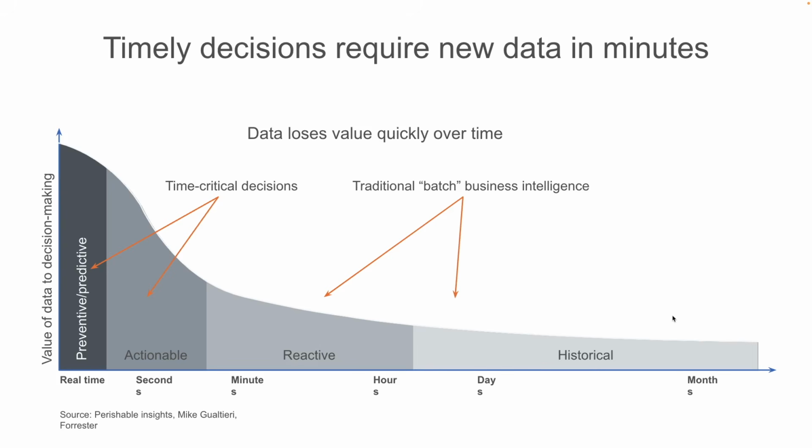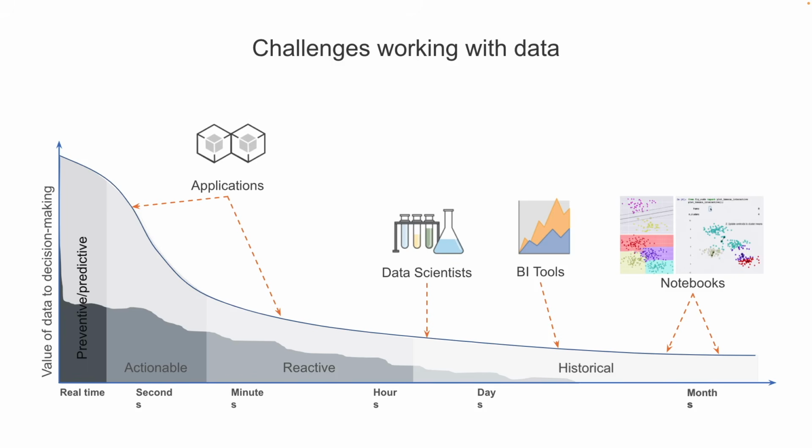So in the case of Amazon, whenever you receive any particular order, that is in real time and that needs to be actionable at that particular moment. As time goes, you can use that data for further analysis and generate more value. So basically the real-time data or actionable data are used in applications.